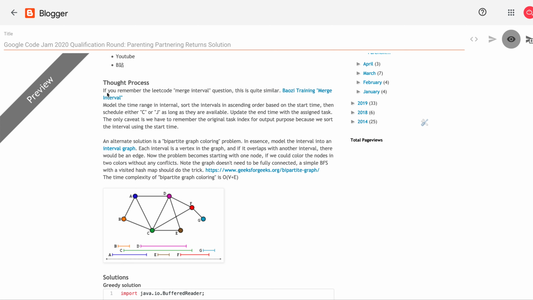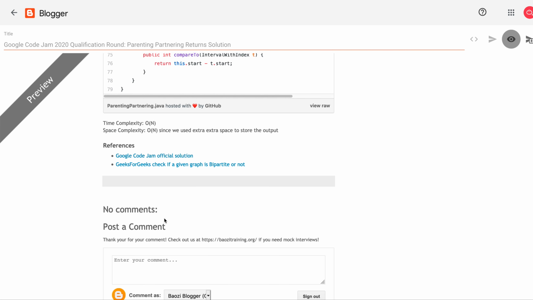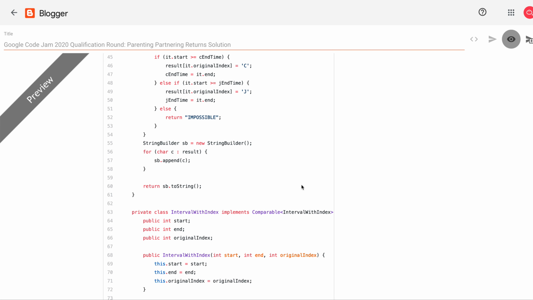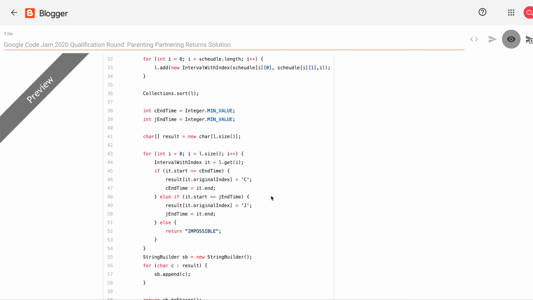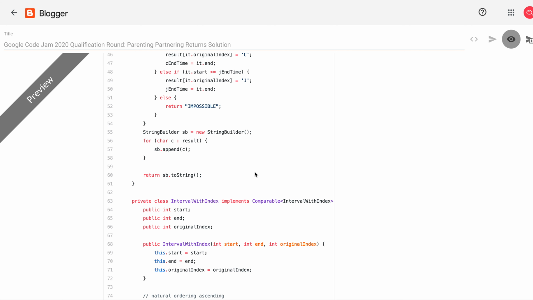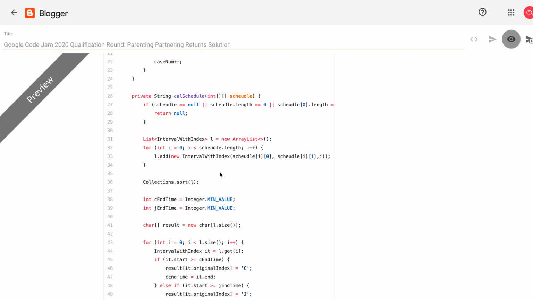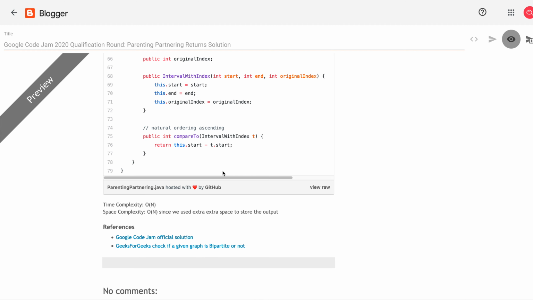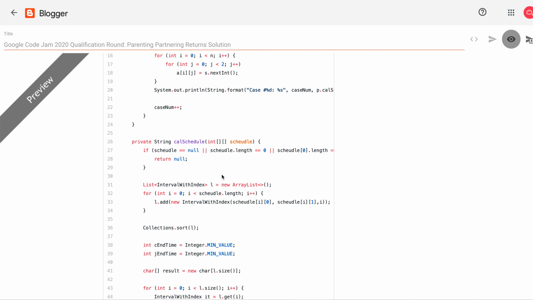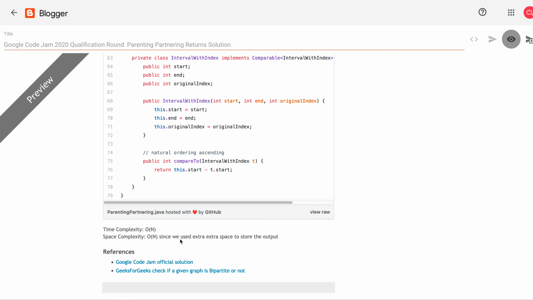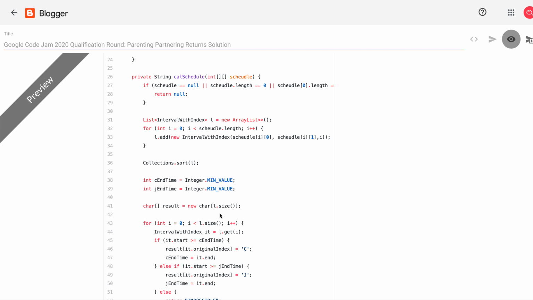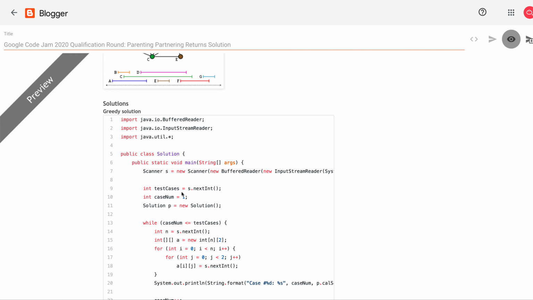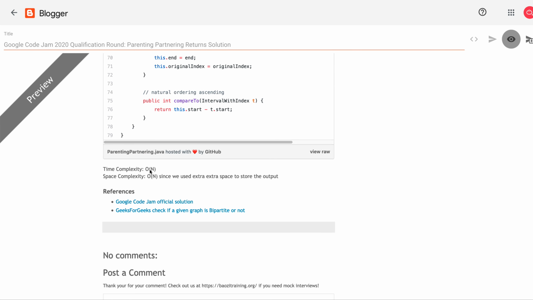Did I put it somewhere? Thought process, greedy solution, yes. And then the space complexity: after we sort, we have a string builder to store all the intervals. Well, we listed them, so it's O(n). I think that is correct because we have to have the actual result, and also we have an extra list to store all the intervals. So I'll update this with the n log n time complexity.